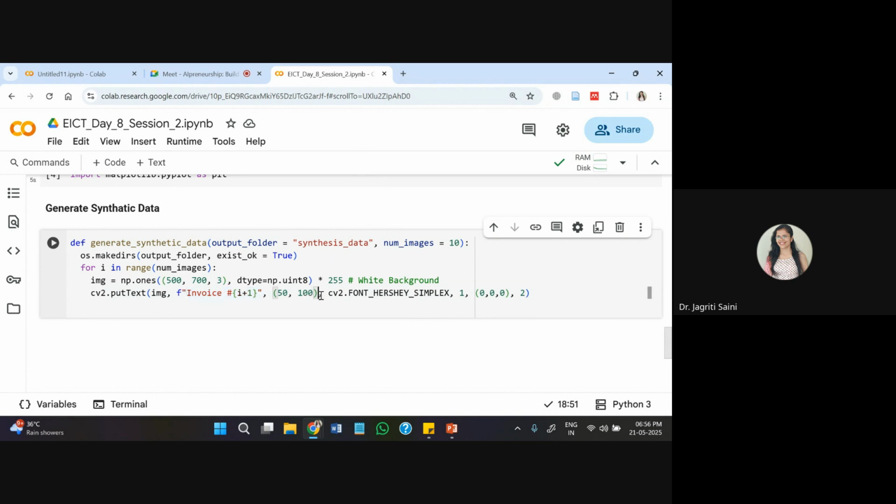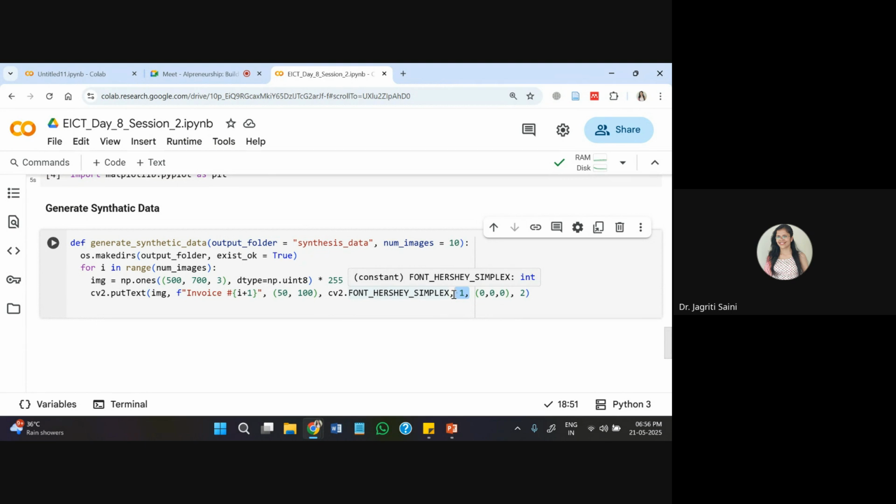Further, this 50 to 100, this is a tuple that is representing coordinates for the placement of this invoice related information. And then further, in this section, we are putting the font related information. The first one in this section is the font scale factor, the size of text that you are representing.